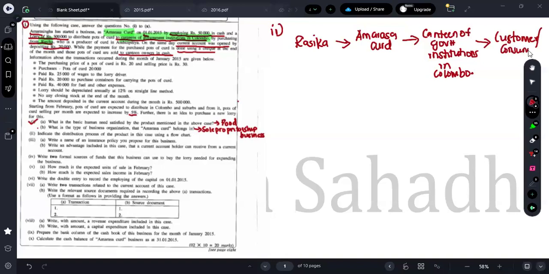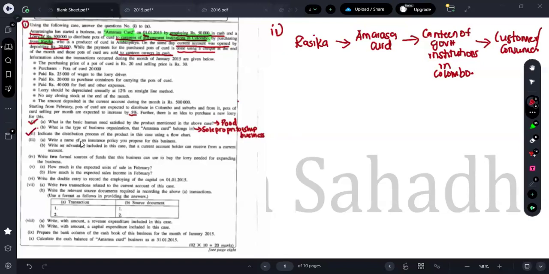So just see what they have given. First, Amarasa Curd is selling to the canteen. That Amarasa Curd itself is purchasing from Rasika. So before Amarasa Curd, there should be Rasika. Finally, it will end with the customer or consumer. So that is also done.